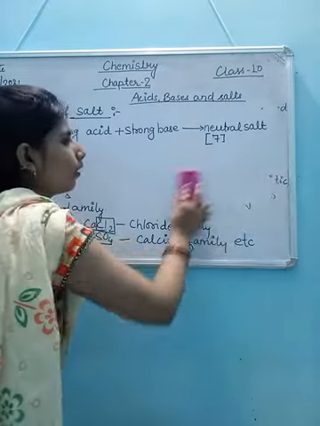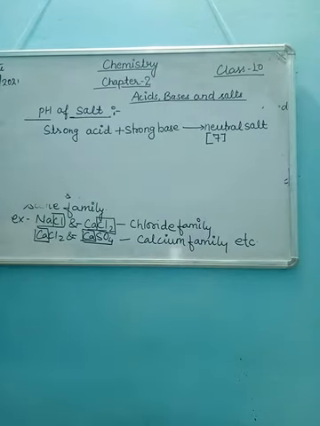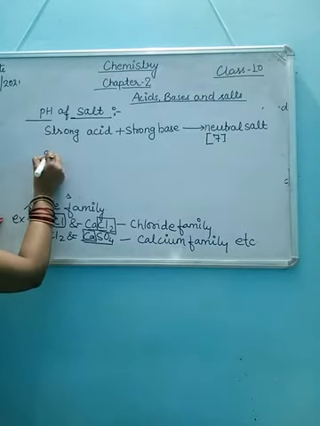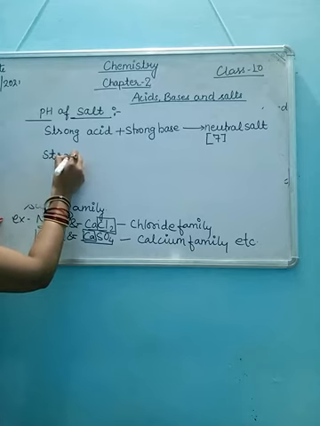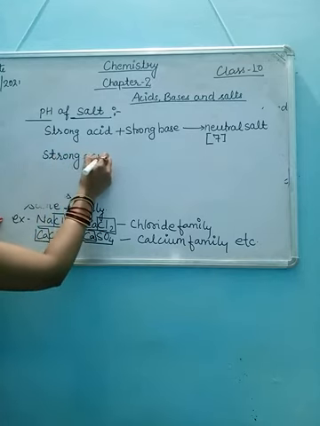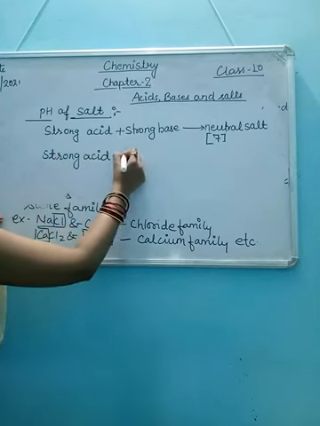Now next, what happens when strong acid reacts with weak base?